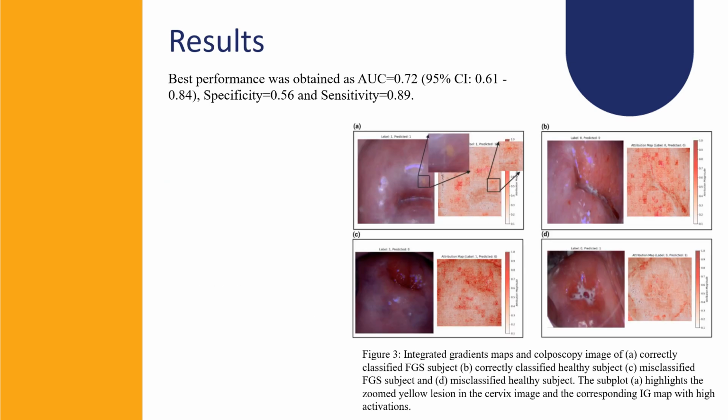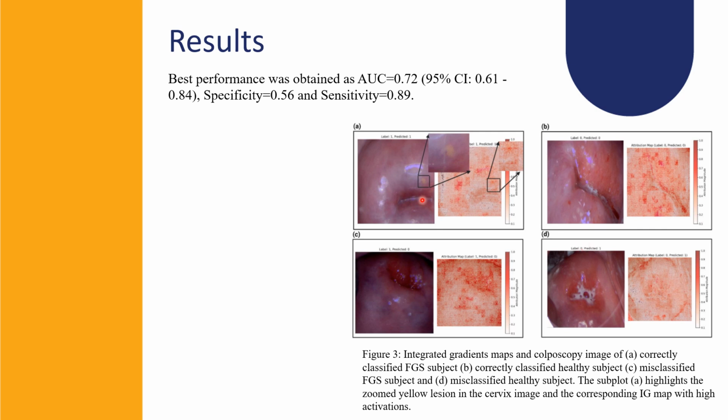The results show the best performance was obtained as AUC equals 0.72 with a 95% confidence interval of 0.61 to 0.84, specificity of 0.56, and sensitivity of 0.89. Figure 3 on the right shows the integrated gradient maps and the respective colposcopy image of a correctly classified FGS subject in A, correctly classified healthy subject in B, misclassified FGS subject in C, and misclassified healthy subject in D.